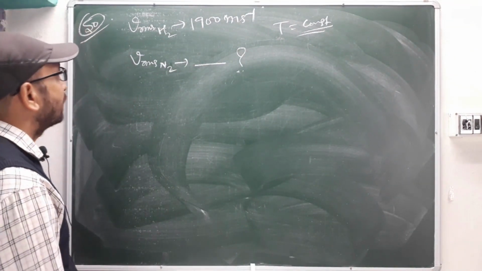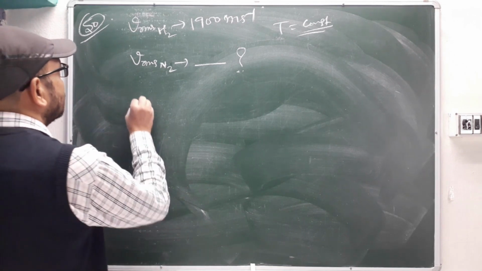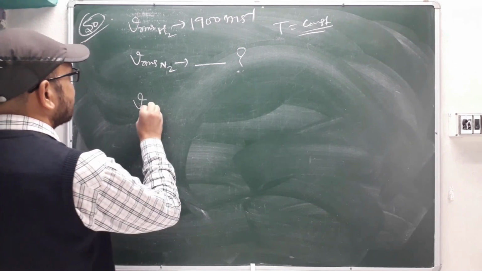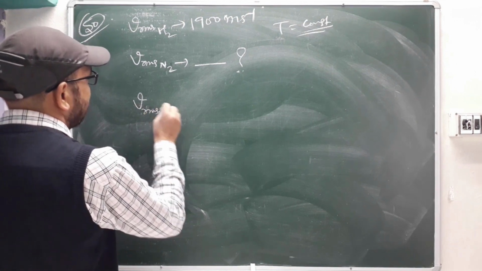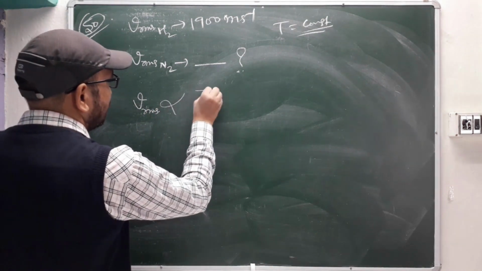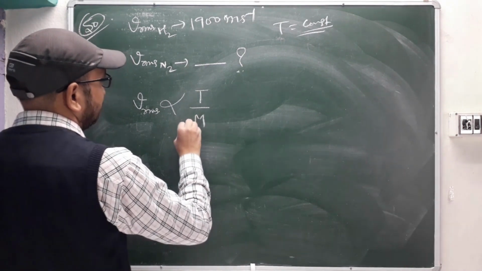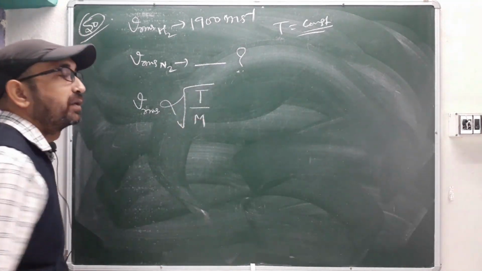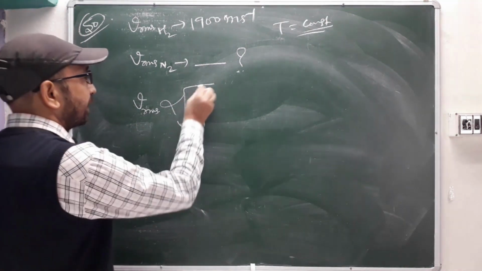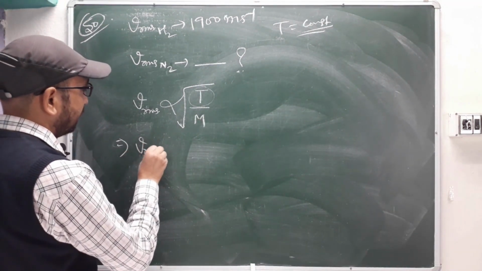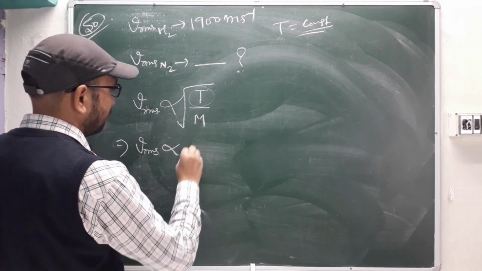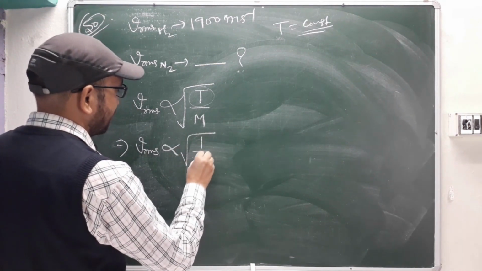Now you already know that the RMS speed is directly proportional to the square root of temperature divided by mass. The temperature factor is constant, so RMS is inversely proportional to the square root of the molar mass.